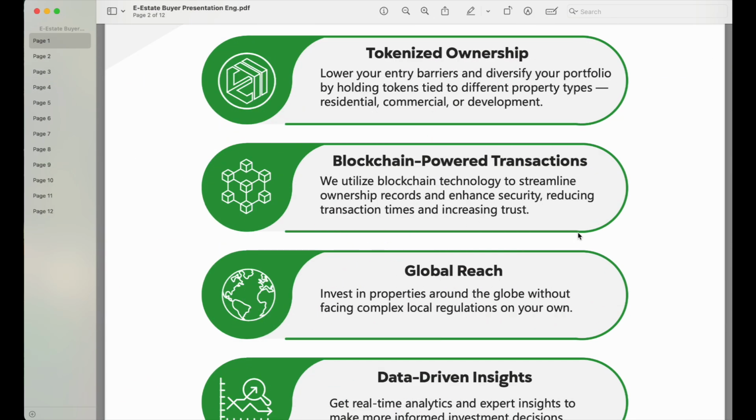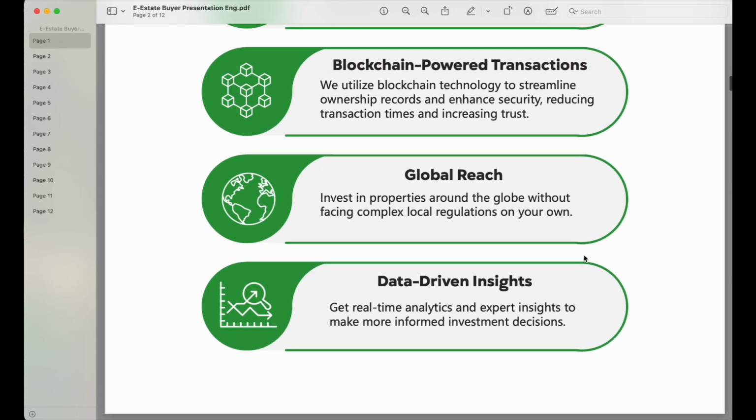It will also give you the ability to invest globally in the properties that you would like to invest in, if you are interested in getting started with this platform. In terms of data-driven insights, this will give you real-time analytics and expert insights to make more informed investment decisions when you decide to go on with this platform.